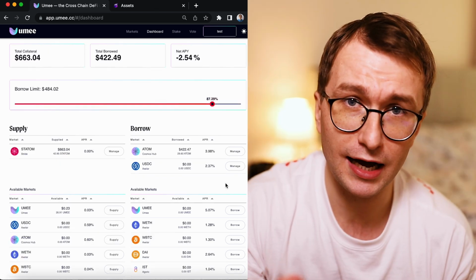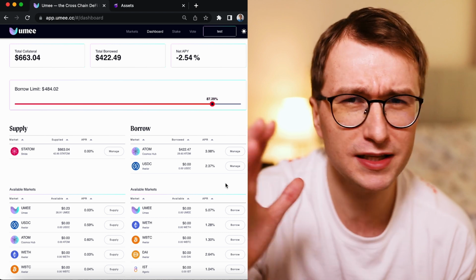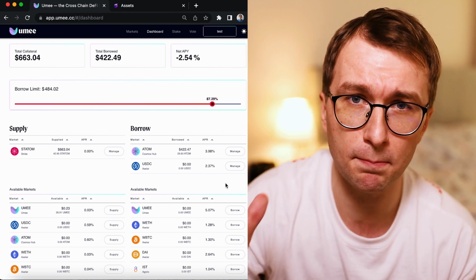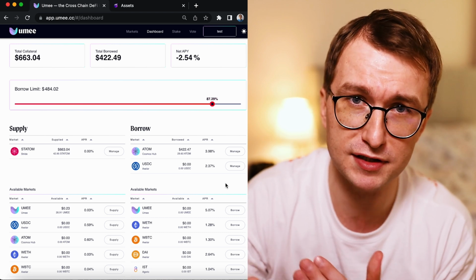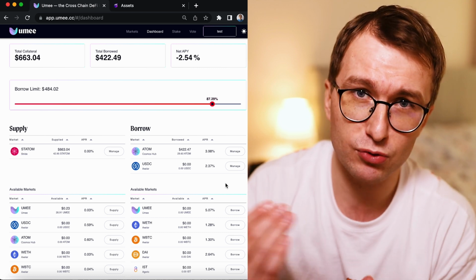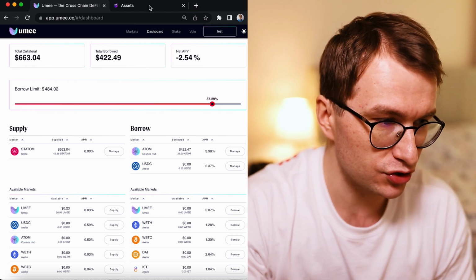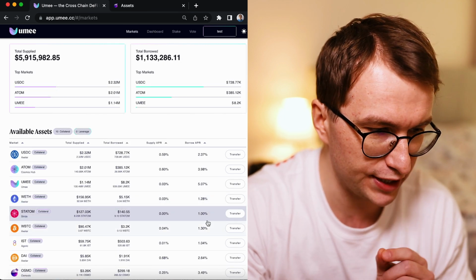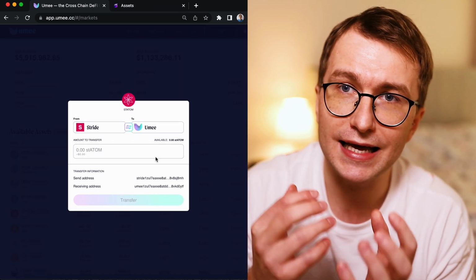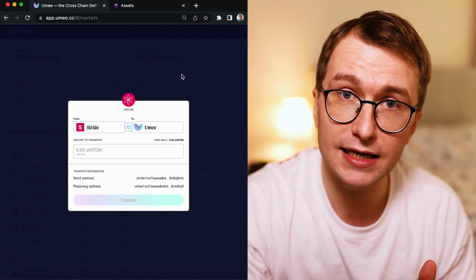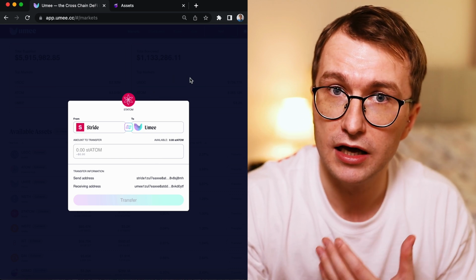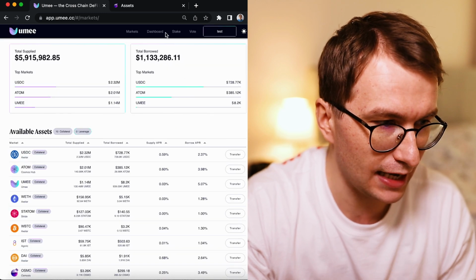So I did it a few times, 4 or 5 times. I don't think there is really a point of doing more than that because the benefits are smaller and smaller and the risk is growing. So I did my last tranche right now. I have extra 3 stATOMs, right? So it doesn't matter if I supply them or not. I'm still earning the rewards on my stATOM.